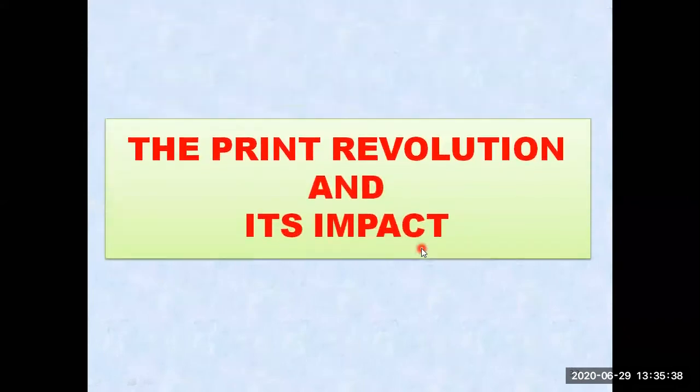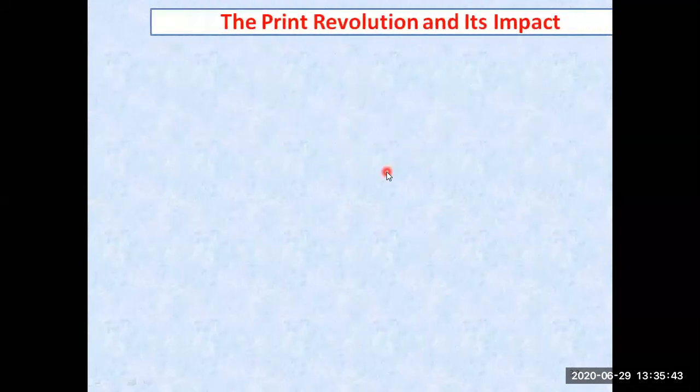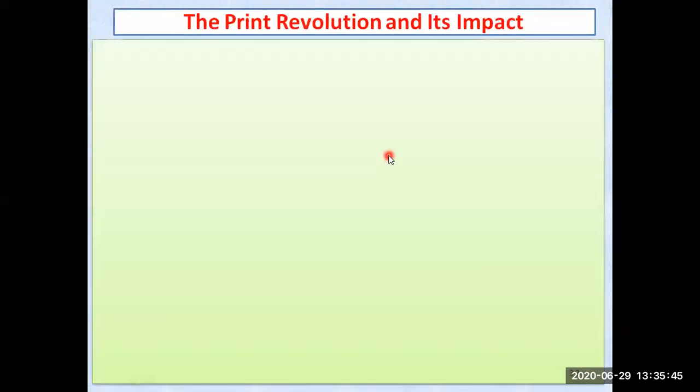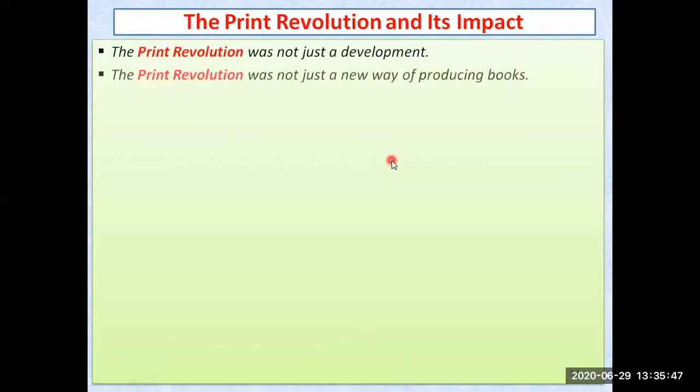So let us see the revolution and its impact. लोगों पर क्या असर पड़ता है इस print revolution का, है ना? जरा हम लोग देखते हैं इसको. Print revolution was not just a development, but it was a new way of producing books. Yes, that is quite correct. The printing revolution was the new way of producing books.